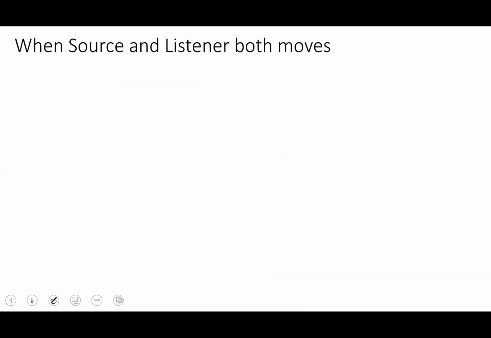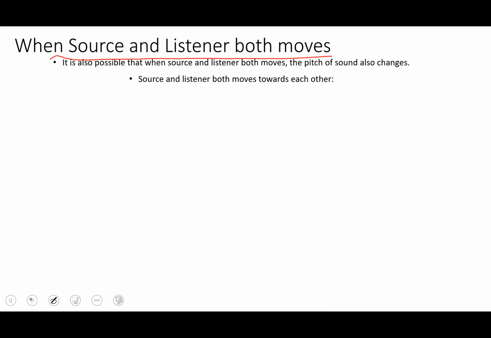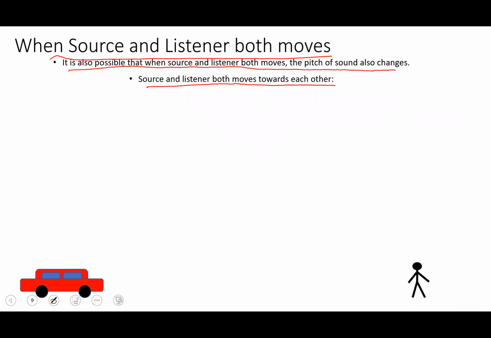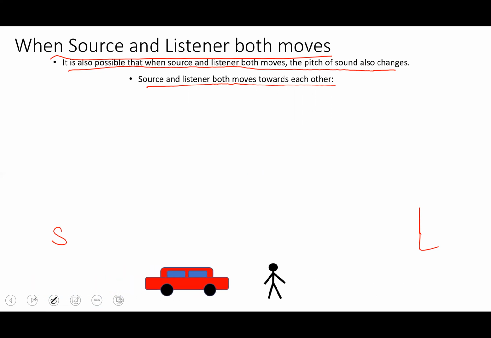Now another case: if source and listener both move towards each other, what will happen then? It is also possible, when source and listener both move, that the pitch of the sound changes. The source and listener both move towards each other. Let's say this is the source and this is the listener, L, and they are both moving towards each other. What will he hear? Let's see. The car makes a sound, and because it is moving towards the listener, the wavelength is being compressed over here. So this person will hear a very large sound because they both are moving towards each other.